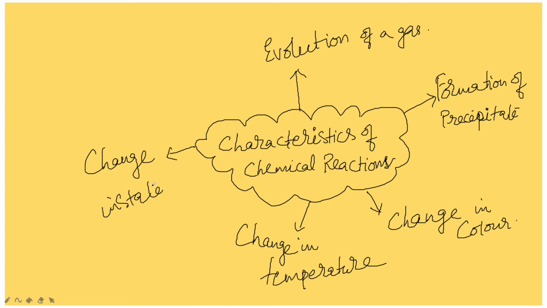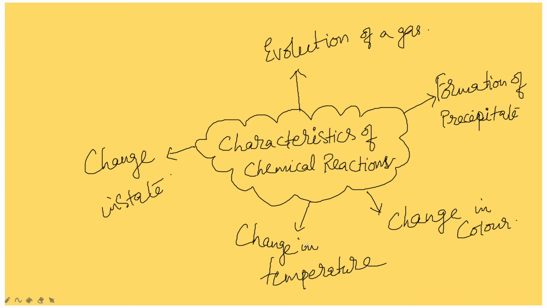Okay, so first, what are the characteristics of chemical reactions? So what are these called, which come under characteristics of chemical reactions? The conversion of reactants into the products in a chemical reaction is accompanied with some features, which can be observed very easily in the form of evolution of gas, in the form of formation of precipitate, in the form of change in the color. By seeing the color change only we can identify that a chemical reaction took place.